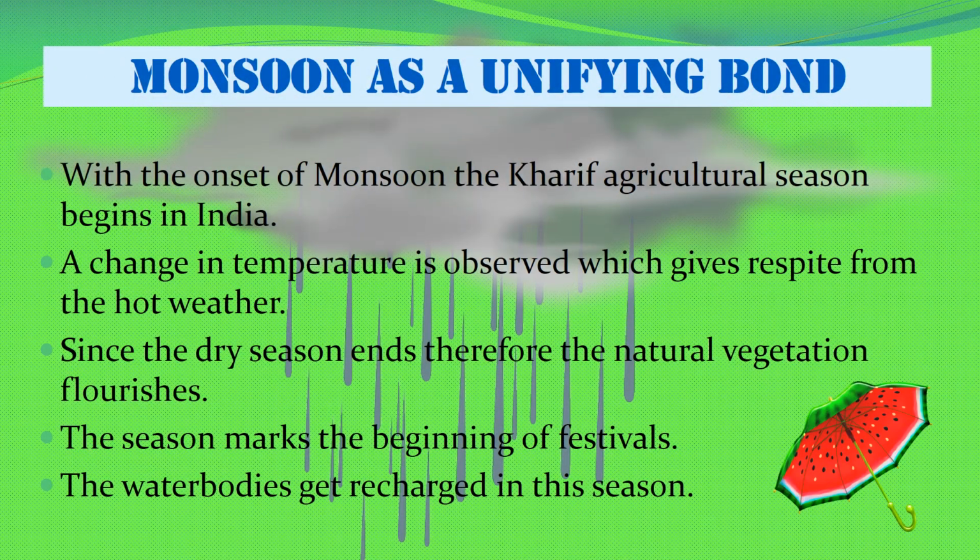These are some points to depict how monsoon acts as a unifying bond for the whole country. With the onset of monsoon, the Kharif agricultural season begins in India. A change in temperature is observed which gives respite from the hot weather season. Since the dry season ends, the natural vegetation flourishes. The season marks the beginning of festivals. The water bodies get recharged in this season.